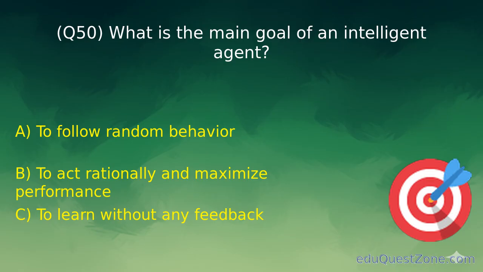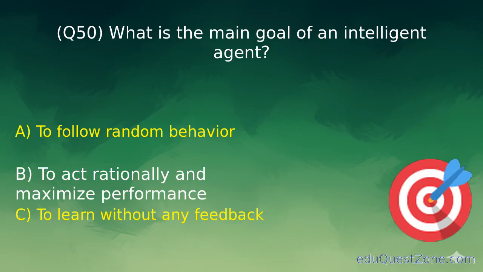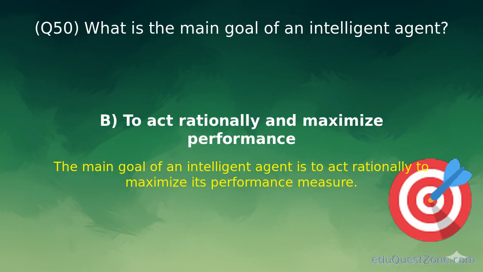Question 50. What is the main goal of an intelligent agent? Option B. To act rationally and maximize performance. The goal of an intelligent agent is to act rationally and maximize performance.